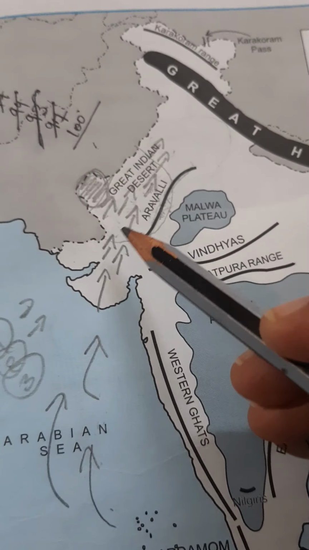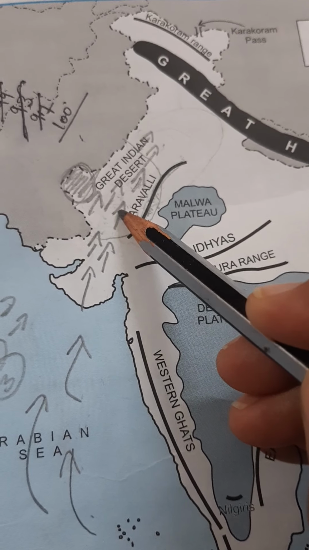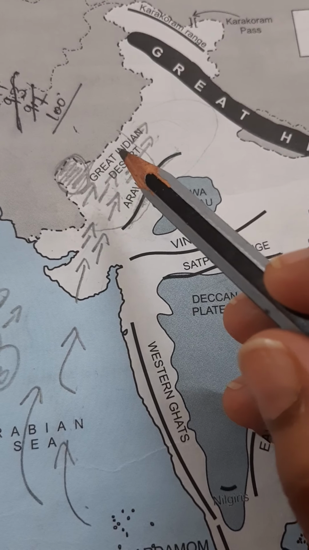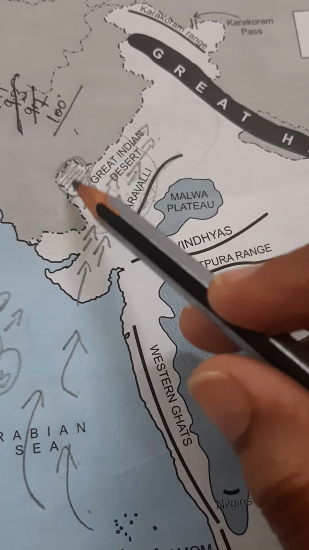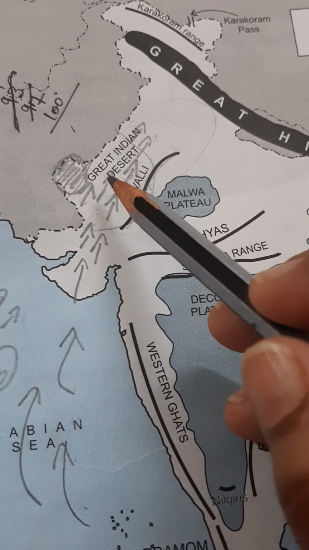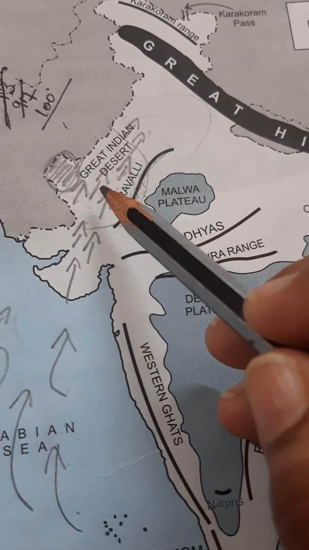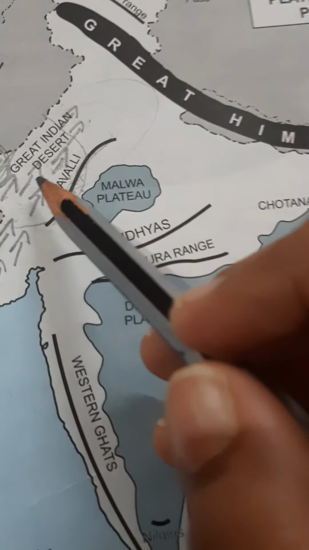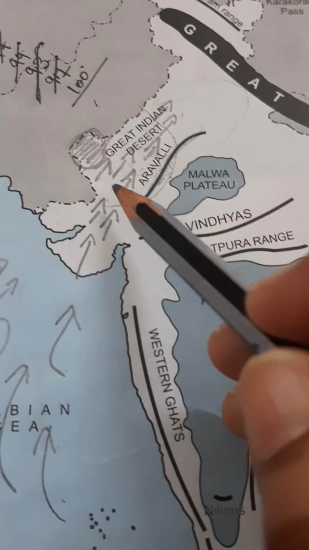And third, when these winds reach here in Rajasthan, because of the very high temperature, very hot climatic condition, the winds are not able to saturate. That is why they are not able to provide a good or moderate amount of rainfall.